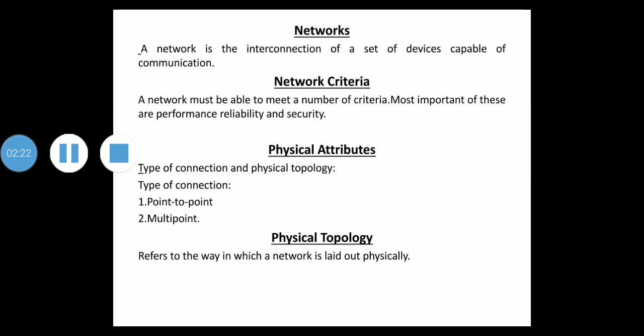The performance of a network depends upon a number of factors, which include the number of users, the type of transmission medium, the capabilities of the connected hardware and the efficiency of the software. Performance is often evaluated by two networking metrics, throughput and delay.